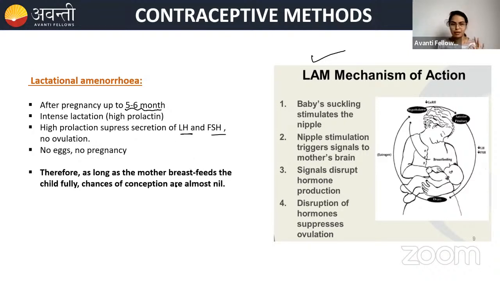As long as the mother breastfeeds the child fully, the chances of conception are almost nil. If the female is fully breastfeeding, the chances are very nil. But there might be possibilities of false alarms. Sometimes a lady is under the misconception that she is in lactational amenorrhea, but for some people this duration might vary. For some people it might go up to 1 year. For some it might end in 4 months. So we have to be very precautious while following this method. So these are the 3 natural methods.